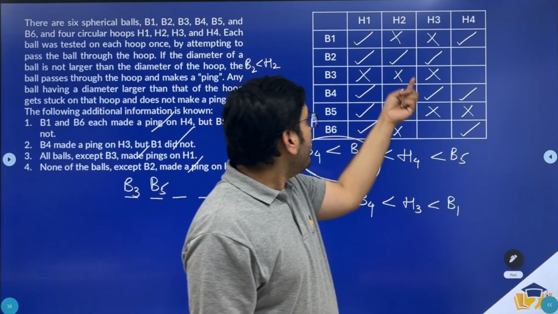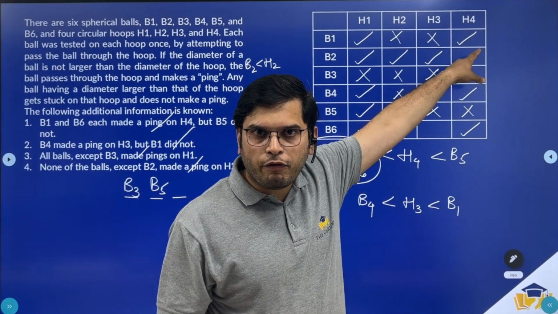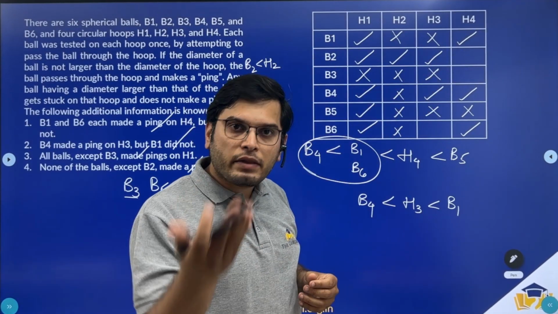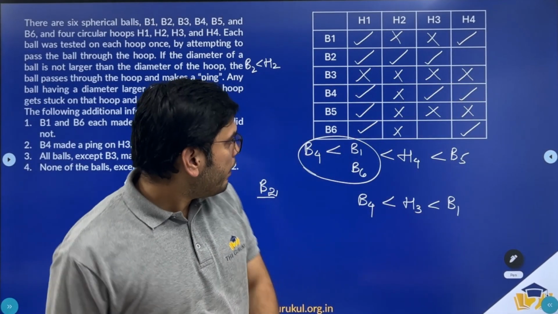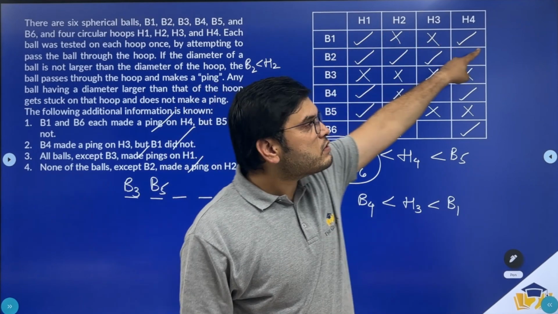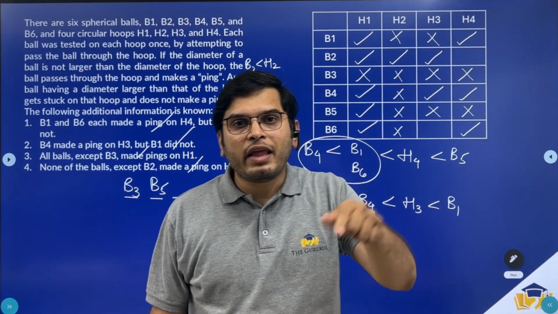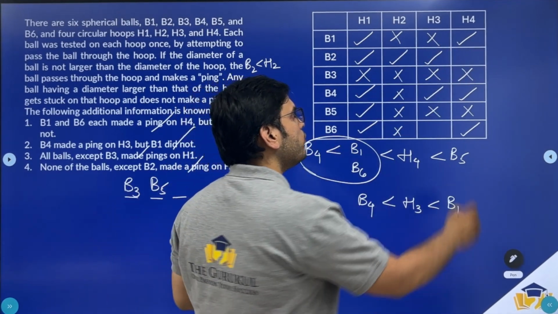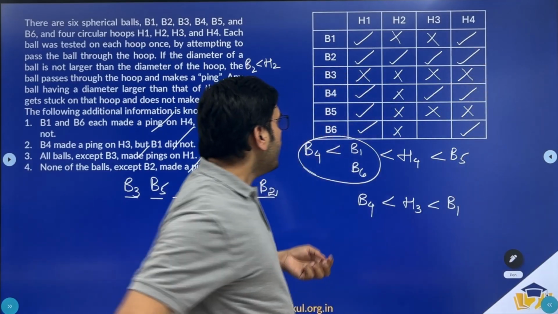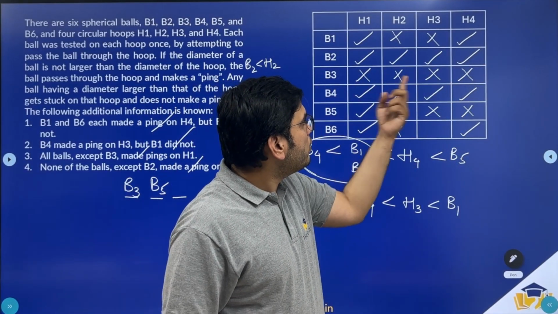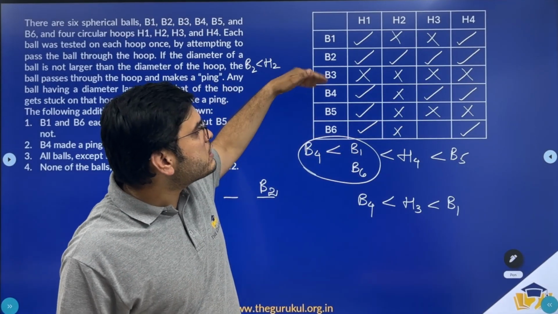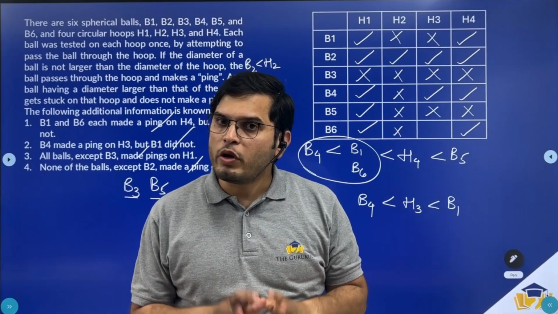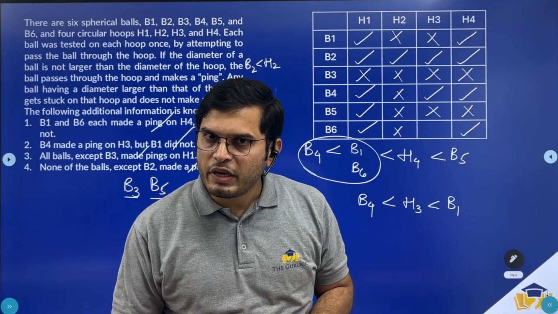And since B5 is not passing through H4, B3, which is larger than B5, will also not pass through H4. And similarly, B1 is passing through H4. B2, smaller than B1, will also pass through H4. Tick. Now, except for this, we have filled all the remaining table, and this depends on whether B6's diameter is greater than B4's diameter or not. So, except for that, we have all the information required.